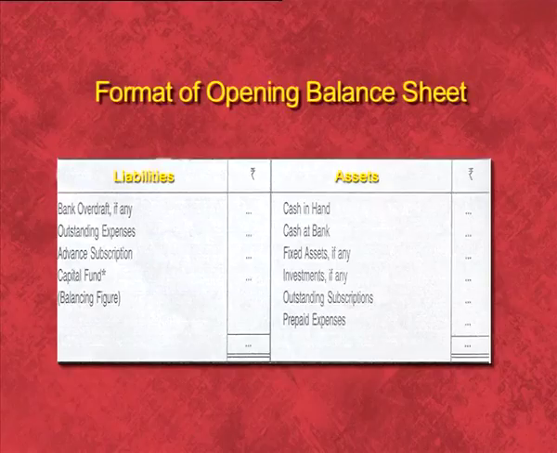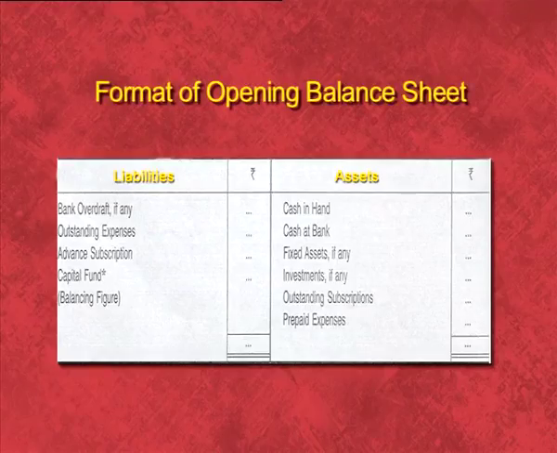Under opening balance sheet, we have to calculate capital fund. But if capital fund is already given in the question, then we need not prepare opening balance sheet. Then we will transfer the capital fund to the closing balance sheet, and then all assets and liabilities will be transferred to the closing balance sheet and adjustments will be made. This is how we will prepare the balance sheet in NPO. You can see the format of opening balance sheet. Under opening balance sheet, we have calculated capital fund, and then capital fund is transferred to the closing balance sheet. We will add surplus in the capital fund, but if there is a deficit, then we will deduct deficit from the capital fund.